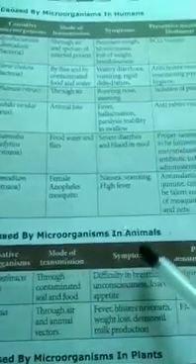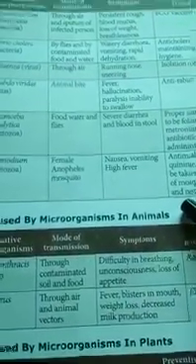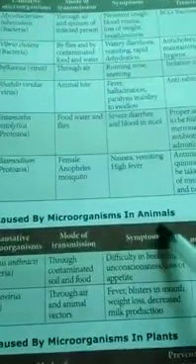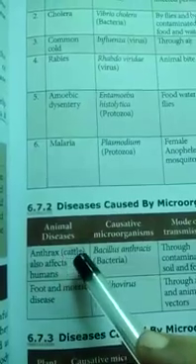Next, diseases caused by microorganisms in animals. First we saw the human diseases, and second we are going to see the animal diseases. First disease, anthrax in cattle.